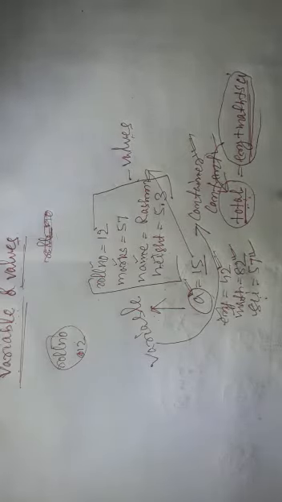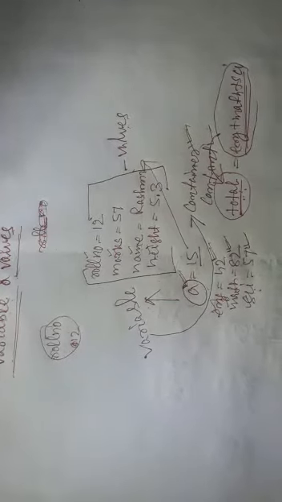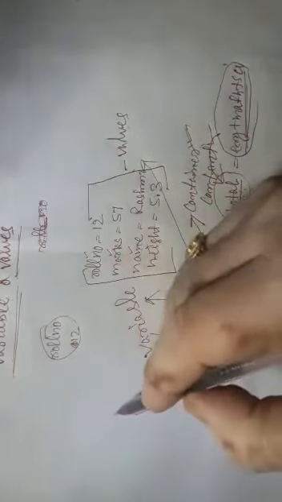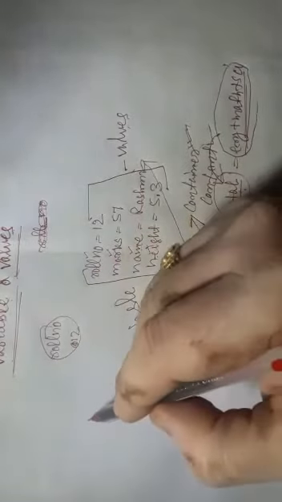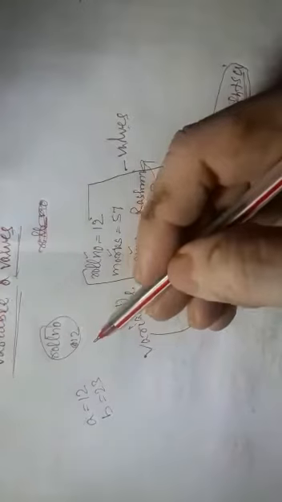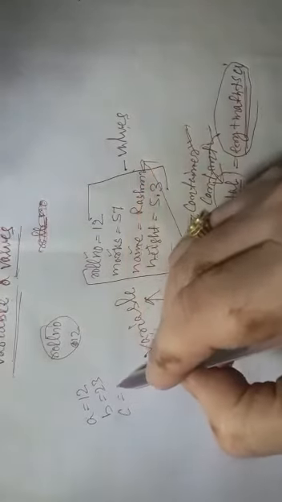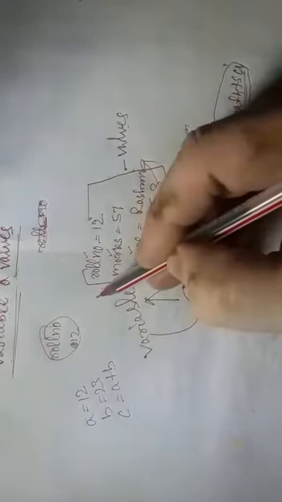So in C language, in C++ language, suppose I say find out the sum of two numbers. First number, suppose I took here 12. Second number I took as 23, of my choice. I can keep any number. Then I will take C equal to A plus B. Isn't it? In normal math also we used to do like this.